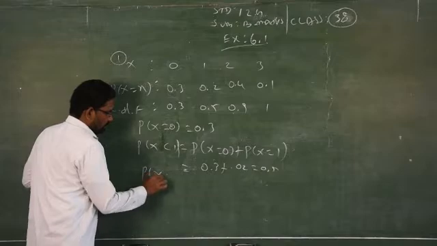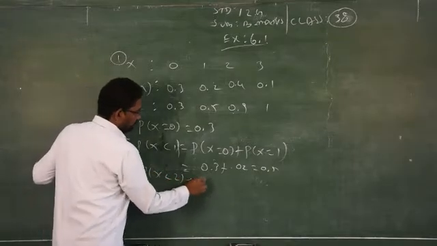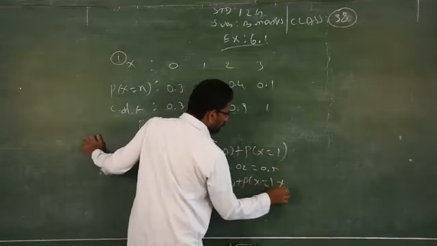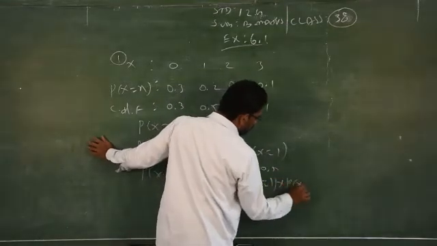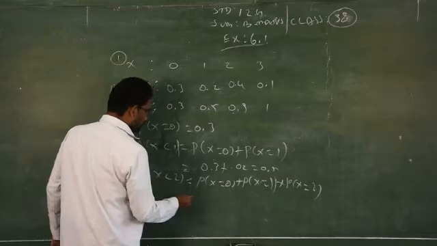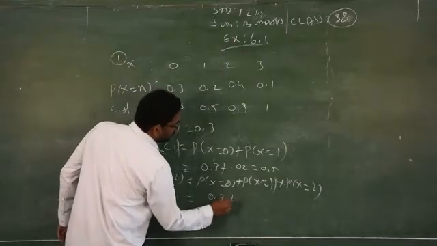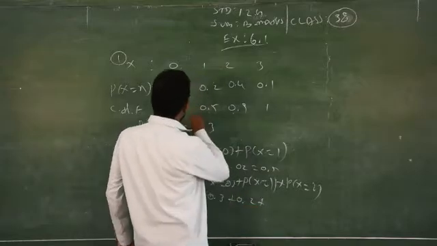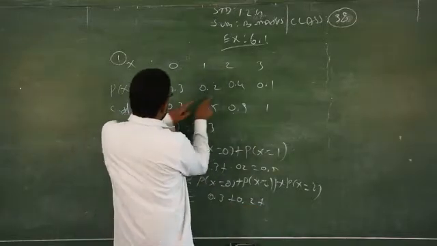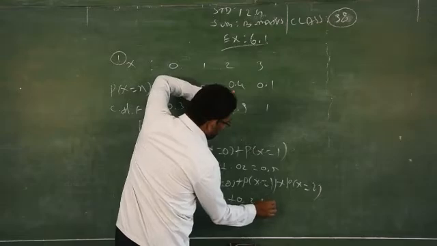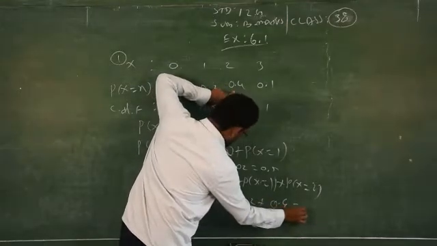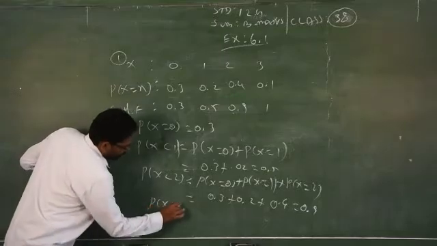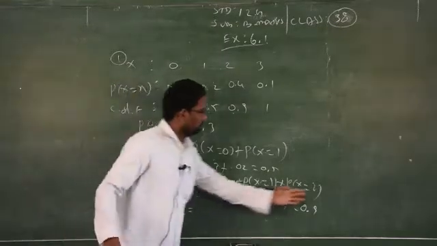Then P of x less than 3 is P of x equal to 0 plus P of x equal to 1 plus P of x equal to 2, so 0.3, 0.2, 0.4, which gives 0.9.